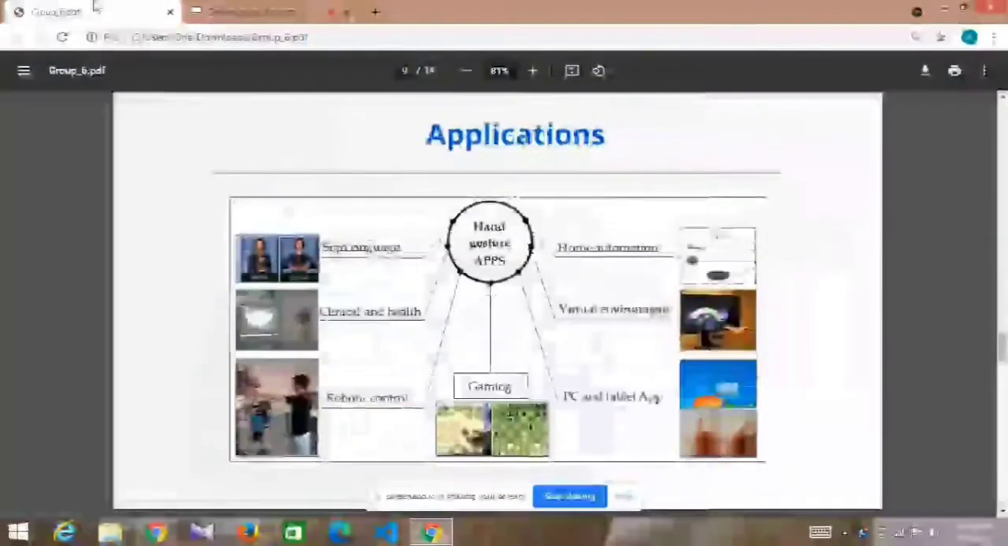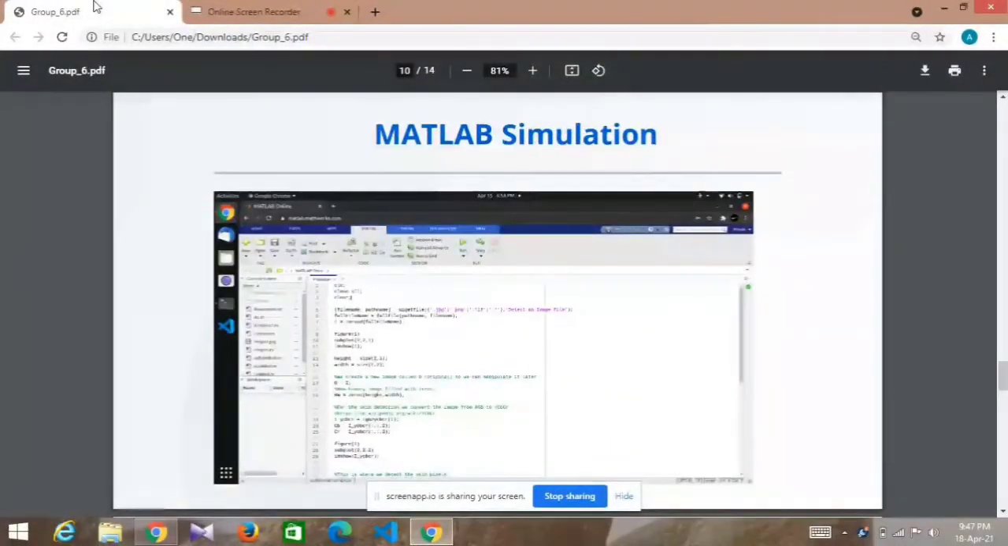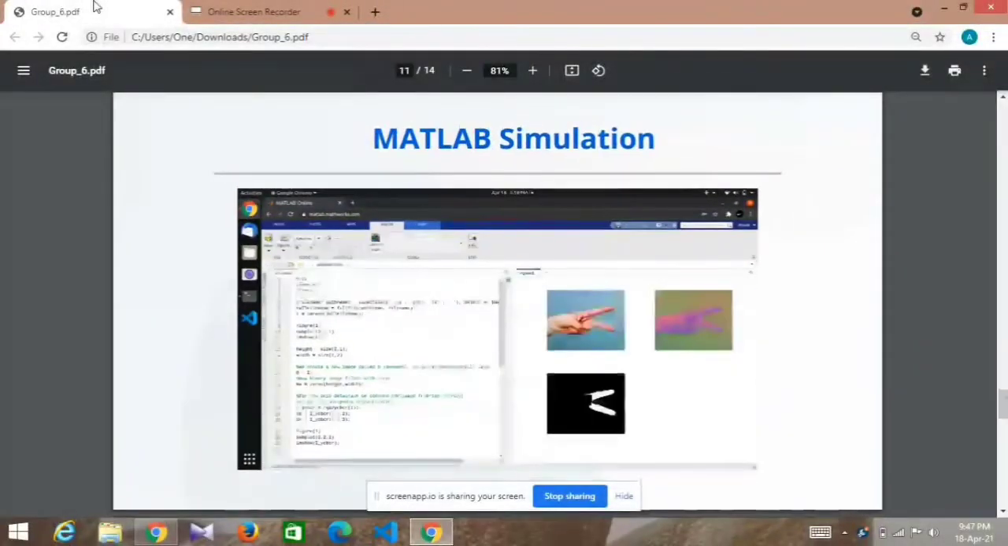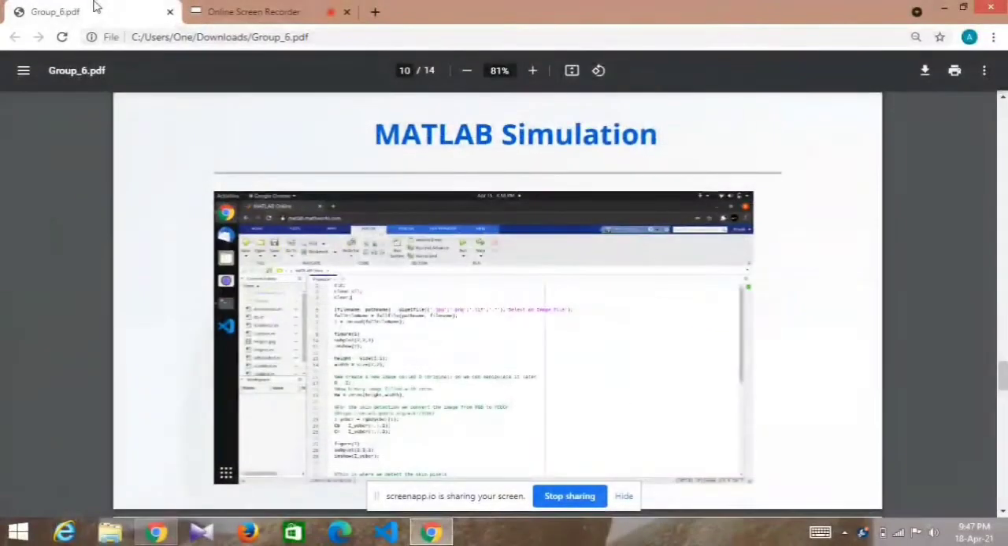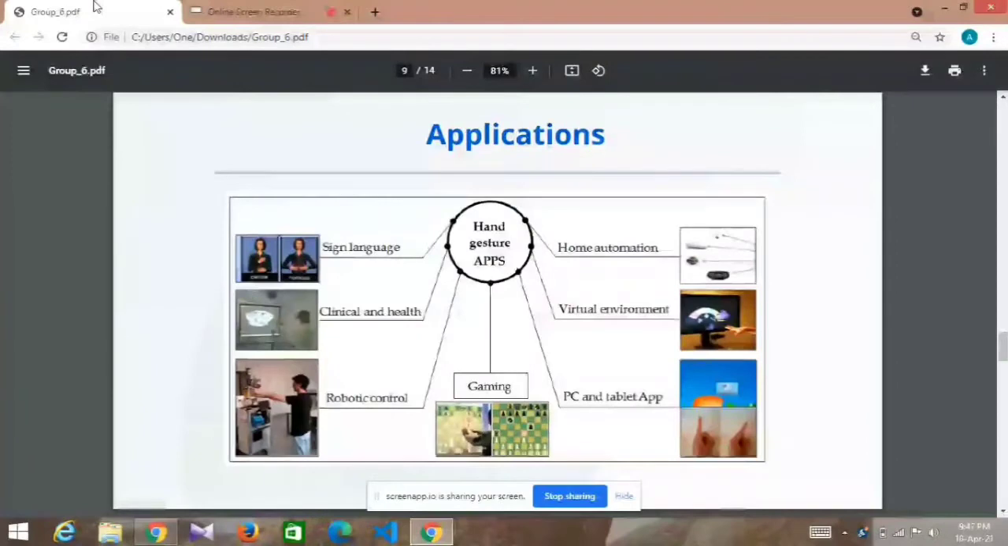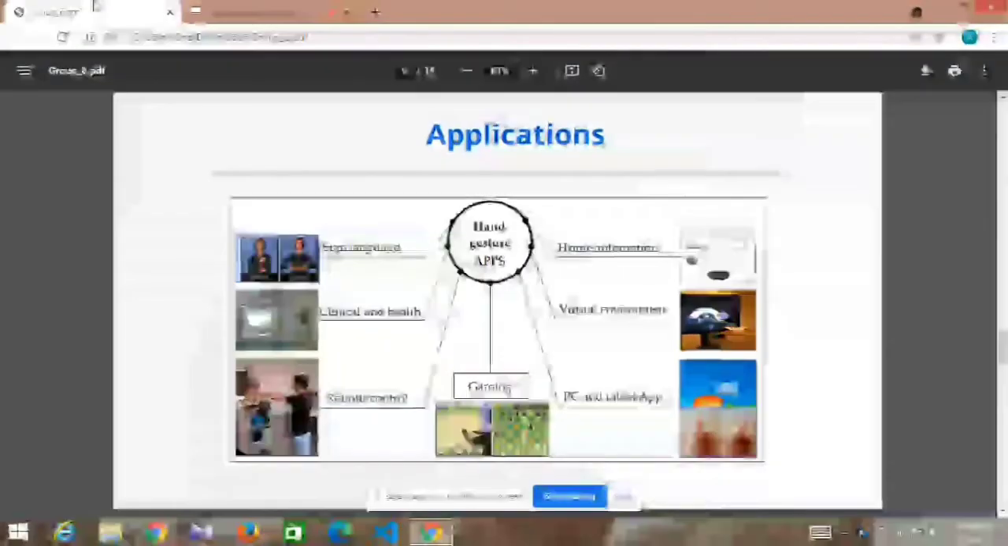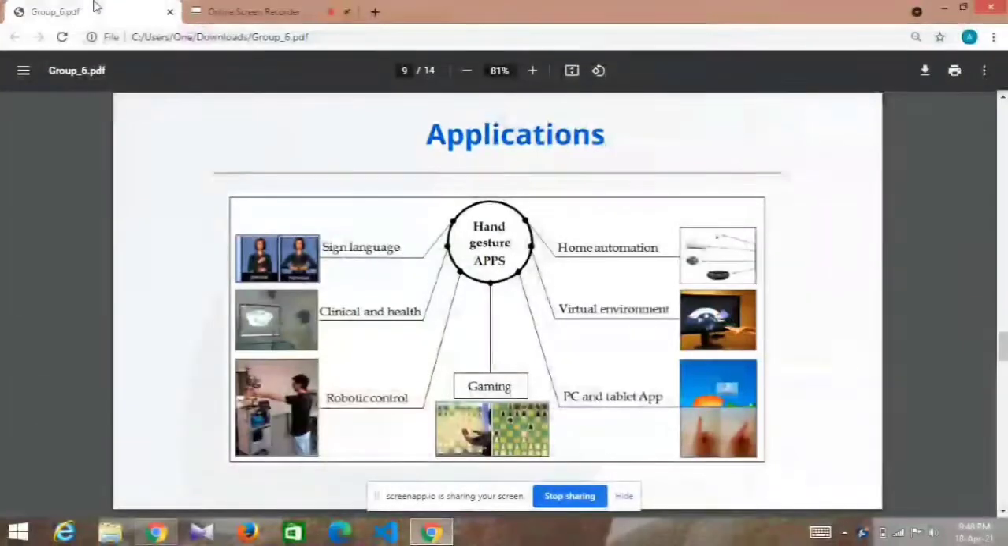Then applications. Application of hand gesture, like sign language recognition. It consists of a set of gestures where every gesture is represented like one letter or number or expression. It may involve uncovered hand interaction with the camera, using computer vision techniques to identify the gestures.